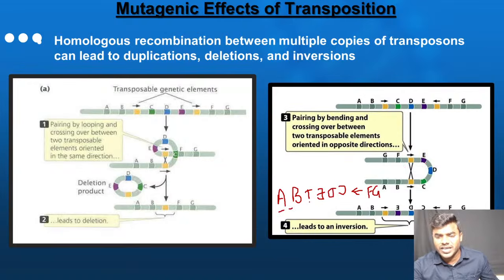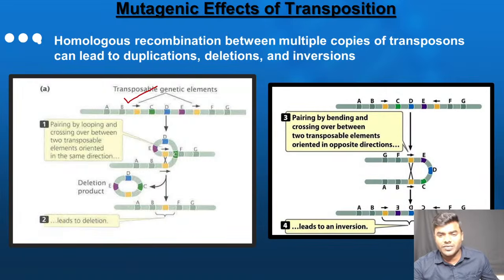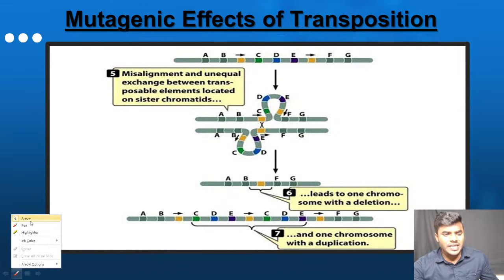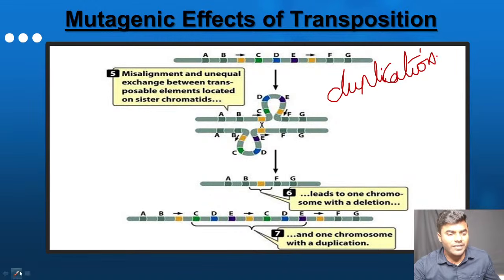A gene, B gene, transposable element, E, D, C, transposable element, F and G genes. Very simple. And remember that it can cause the inversion also, it can cause the deletion also. And every student, please keep it in your mind. Even it can cause the duplication also.